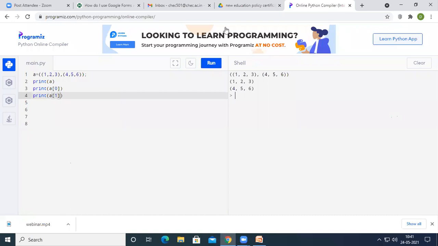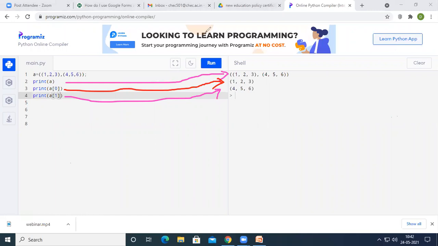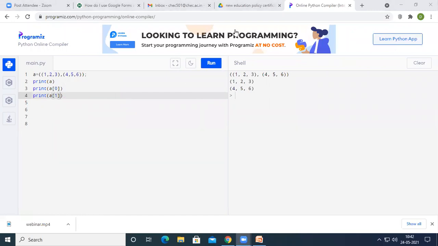See here, the output of the first print a statement is 1 2 3 and 4 5 6. The output of the next print statement is 1 2 3, and the output of the third print statement is 4 5 6. So if I want to print a single element on the output screen, I have to provide the nested indexing.